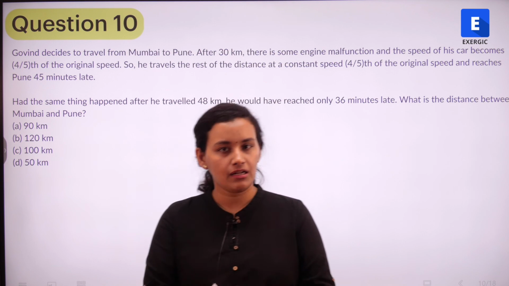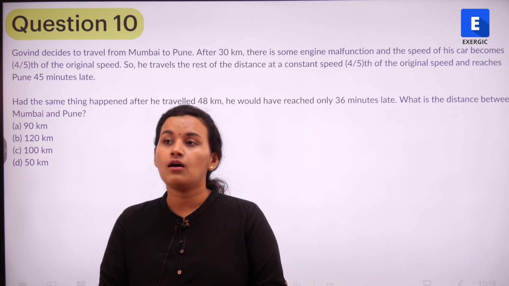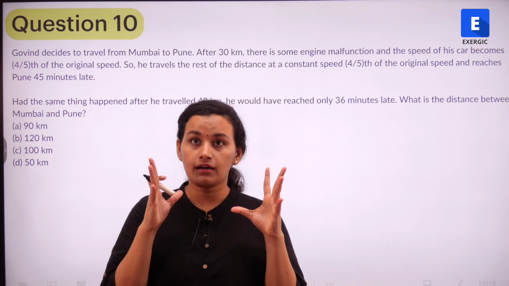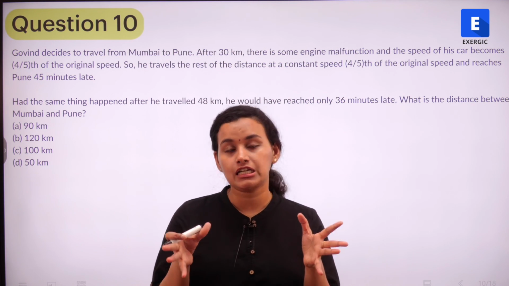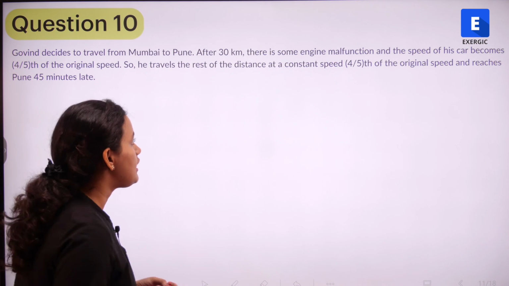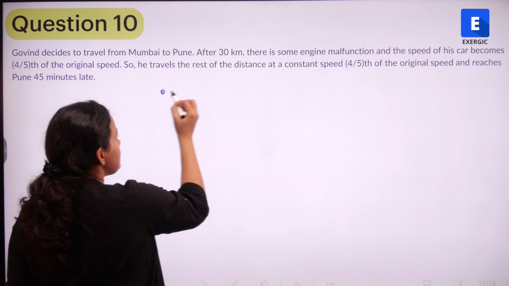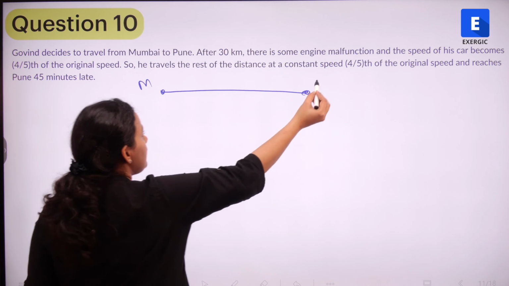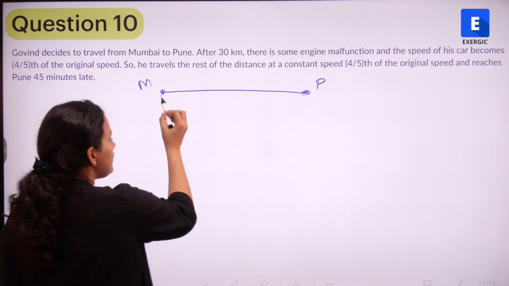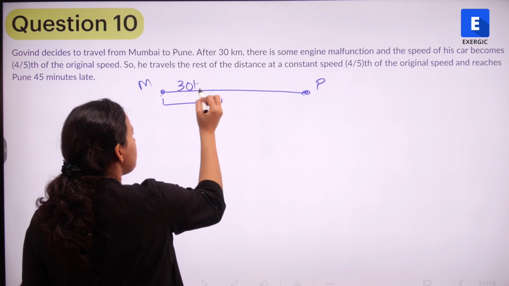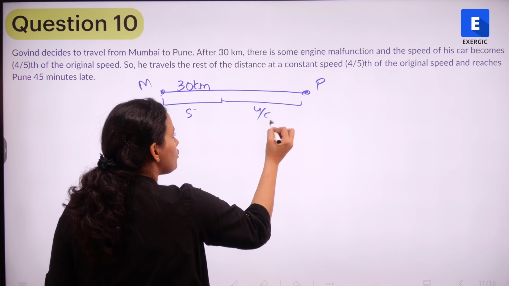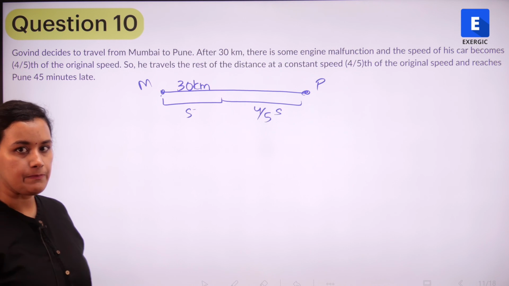So as I said, a very fundamental question. This type of question would have been asked in almost all competitive examinations, and if your core fundamentals of time, speed and distance are clear, then you're definitely going to be able to solve this question. So let us look at what information has been given to us. Suppose this is Mumbai to Pune, and Govind starts from Mumbai and he is moving towards Pune. After 30 kilometers, there is some engine malfunction, because of which, suppose his original speed was S, the remaining distance he is going to be traveling with a speed of 4/5 S, right?